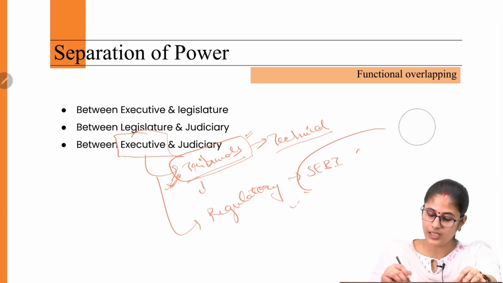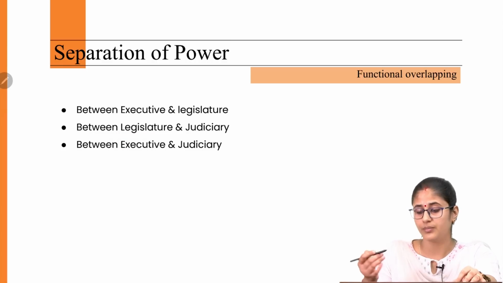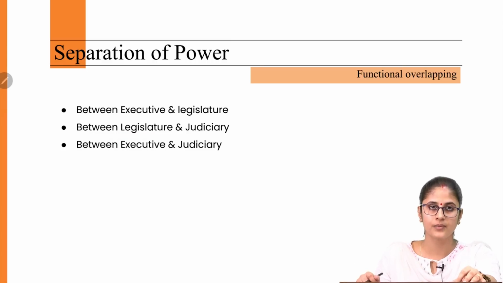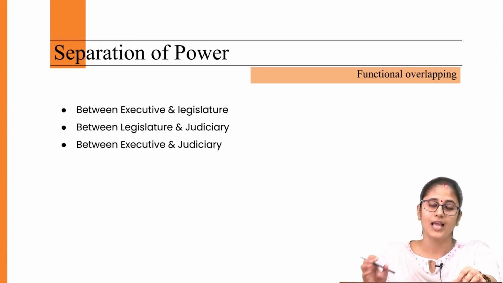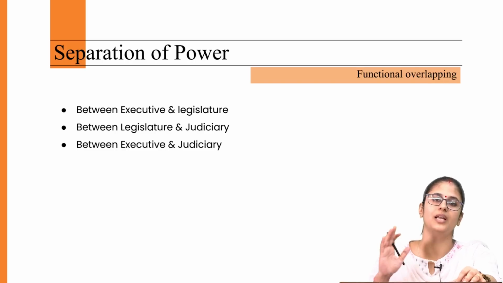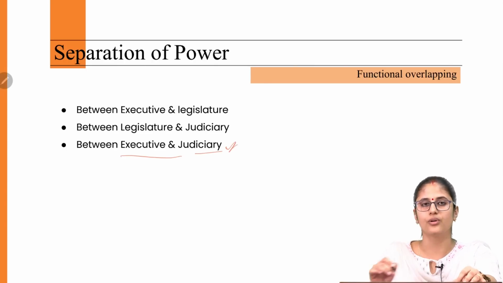And when it comes to the adjudicatory officers under Prevention of Money Laundering, under the Food Safety and Standards Act, again, these adjudicatory officers belong to the bureaucracy, and they have been given the power to impose penalties and confiscate property. So this is basically the violation of the doctrine of separation of power that we are witnessing with regard to all the three organs.